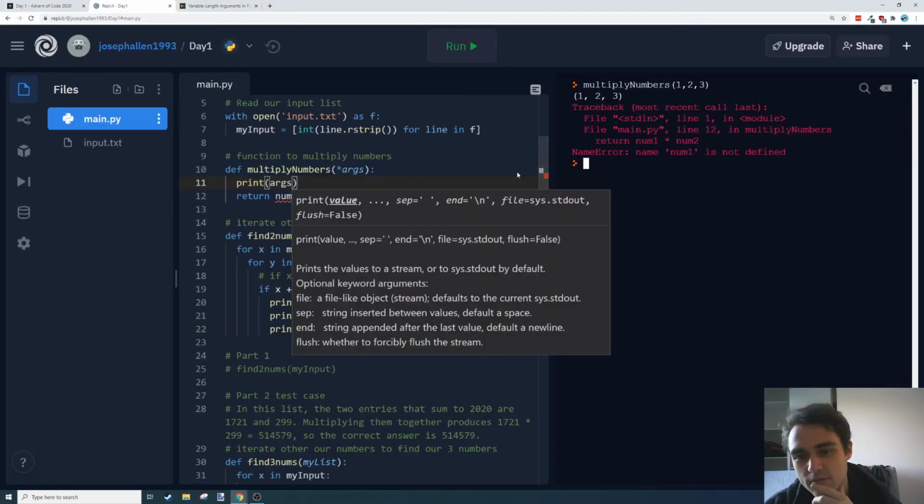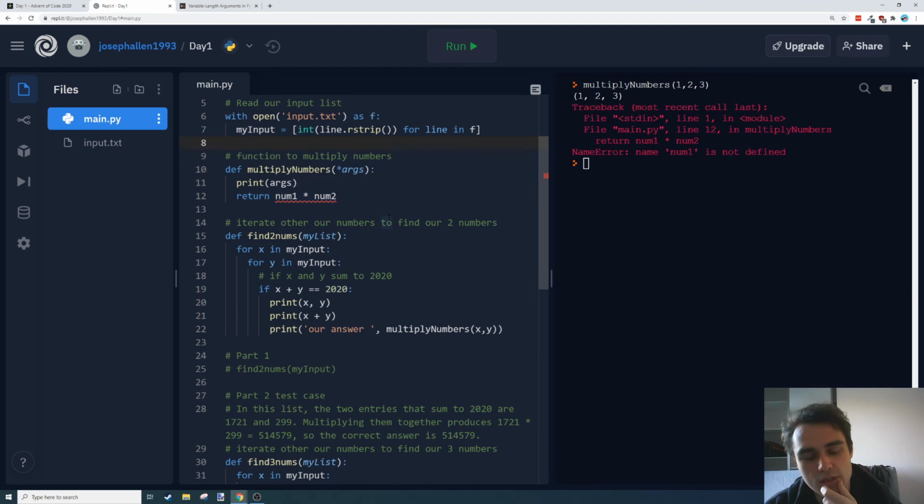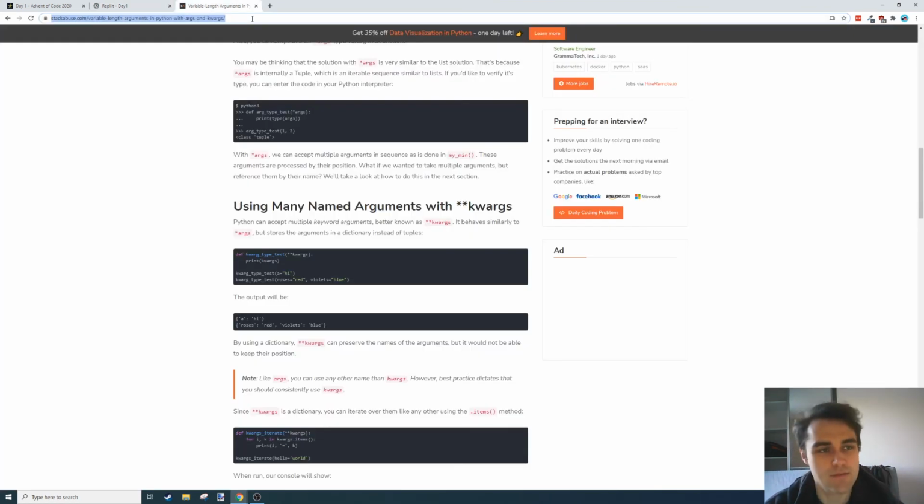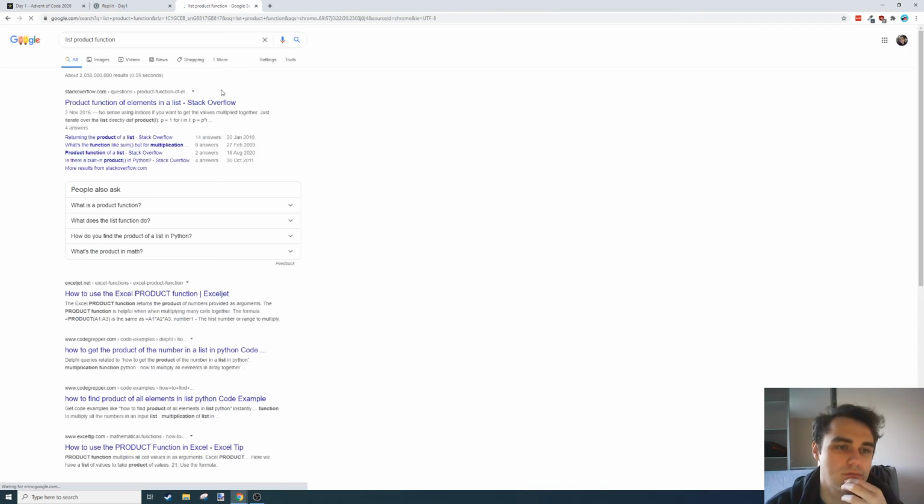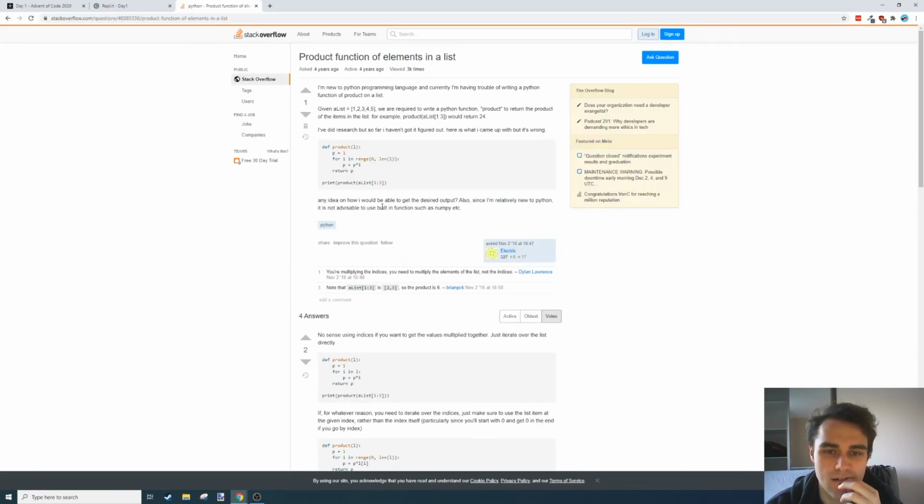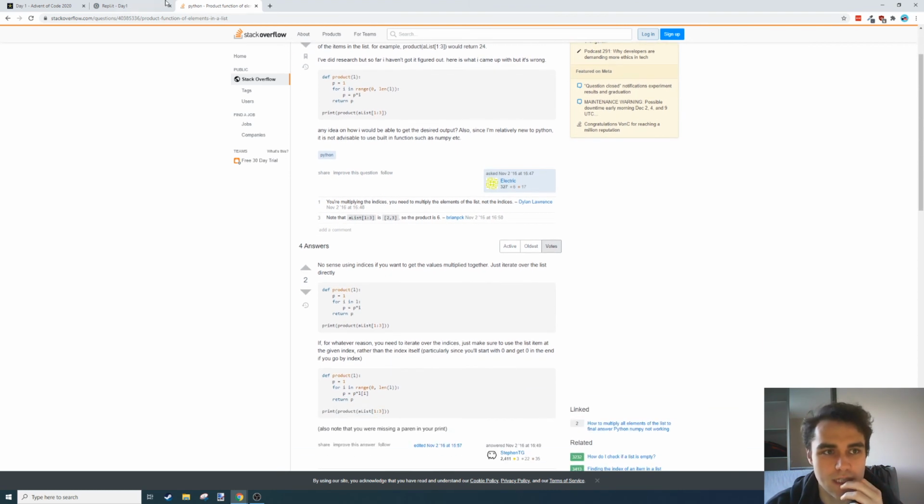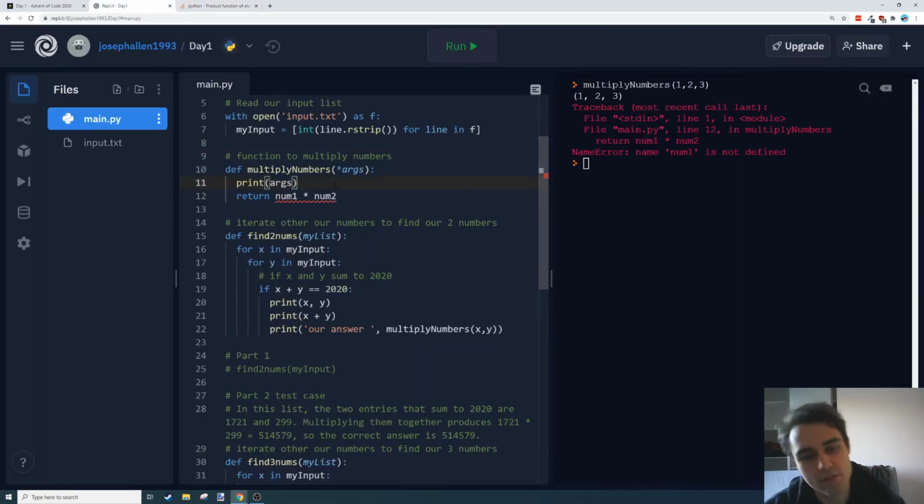I'm trying to be clever, but I'm not that clever. Is there a list product function? Or I guess I could reduce. That's kind of weird, but okay. I'm going to do that just because we'll do another for loop. But this is very unnecessary.